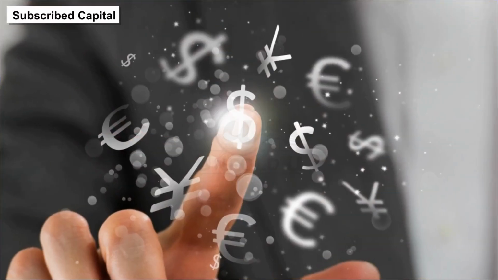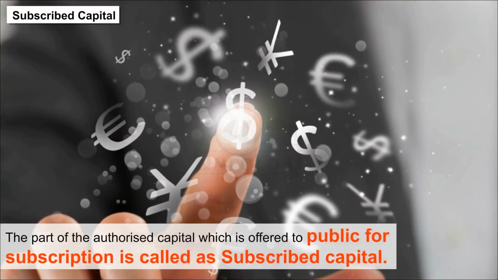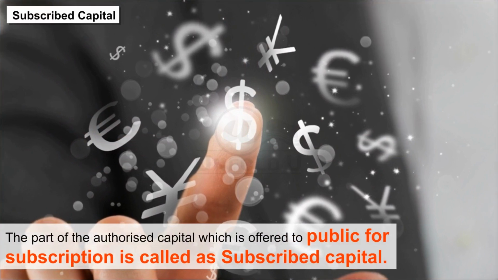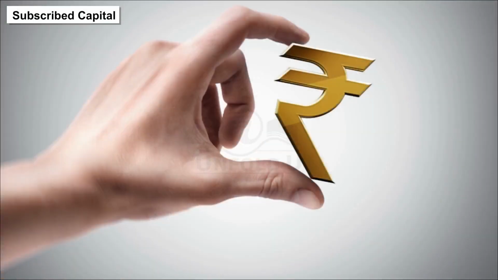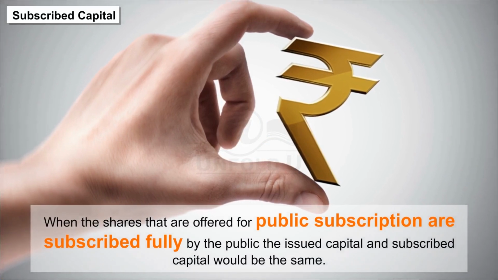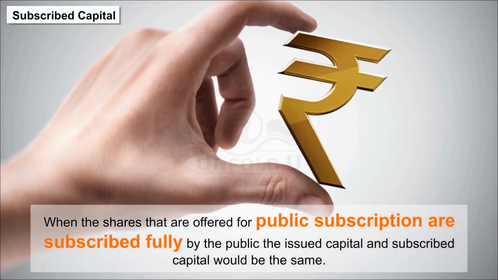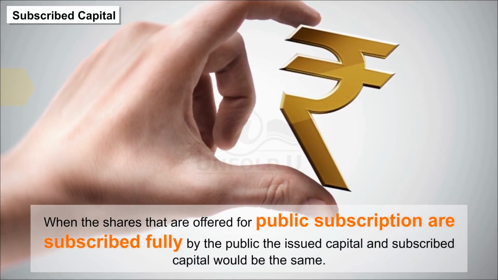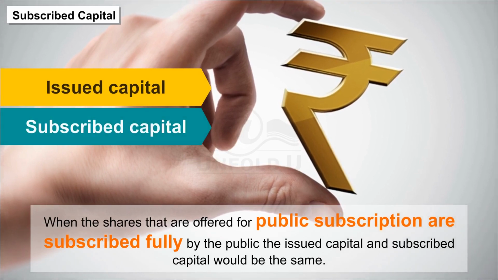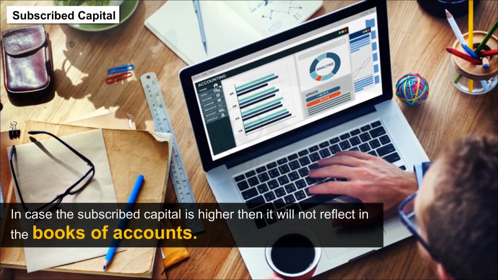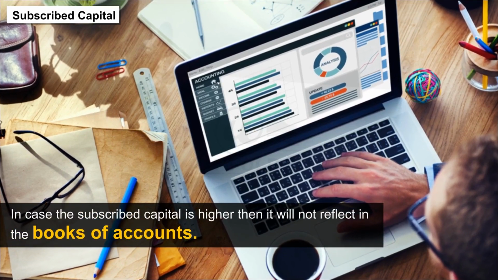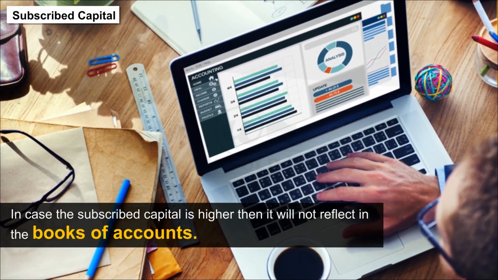Subscribed capital. The part of the authorized capital which is offered to the public for subscription is called subscribed capital. When the shares that are offered for public subscription are subscribed fully by the public, the issued capital and subscribed capital would be the same. In case the subscribed capital is higher, then it will not reflect in the books of accounts.